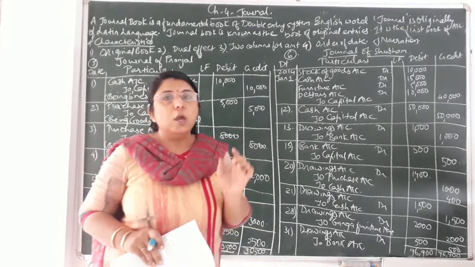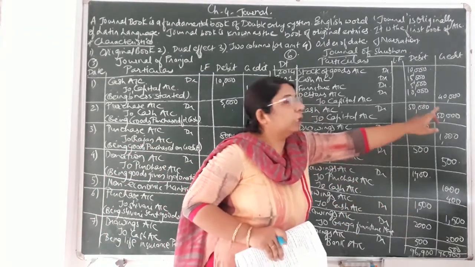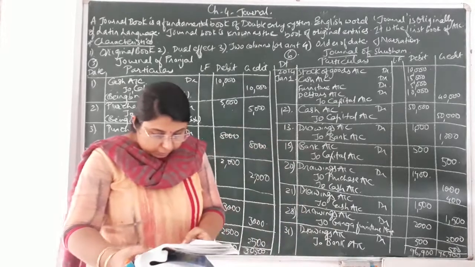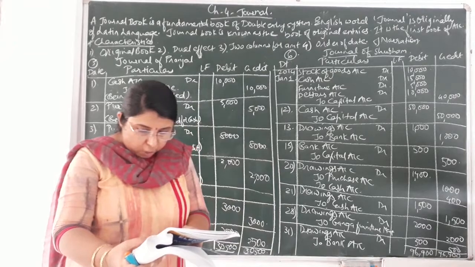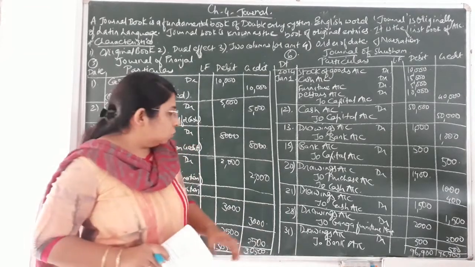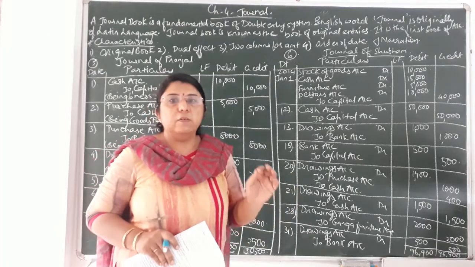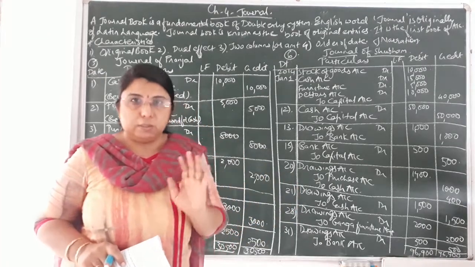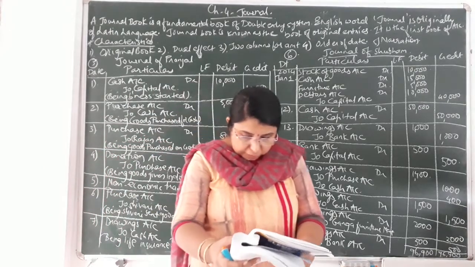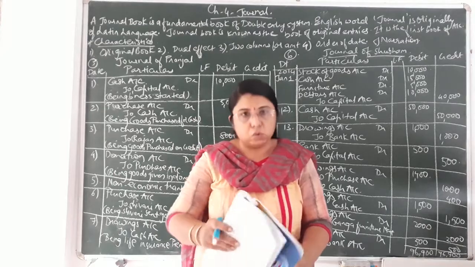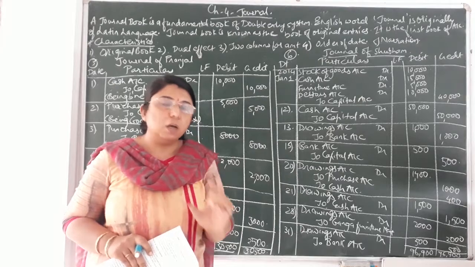You do not need to mention the amount in the narration because that amount we are already denoting in the debit column and credit column. Then afterwards the 21st transaction, that is travelling expense of 1500 of daughter paid from business. So you have to write in the narration, being travelling expense of daughter paid from business. Okay. 28th transaction, that is furniture of 2000 purchased from Ganga Furniture Mart for house. Being furniture purchased for house. In short, you have to write the narration.